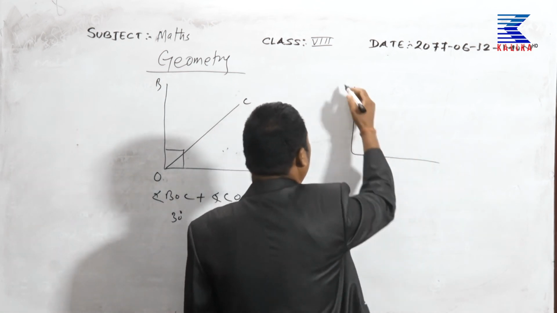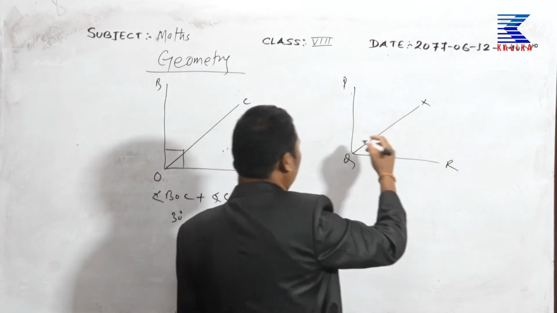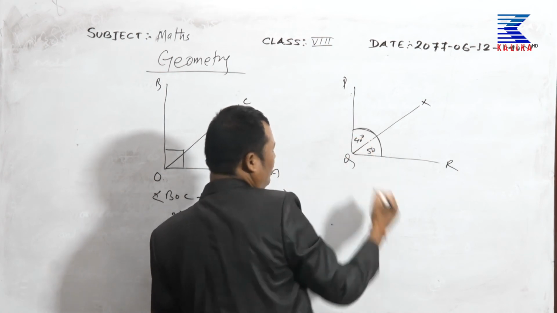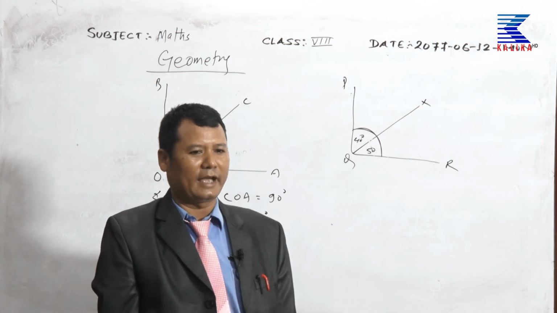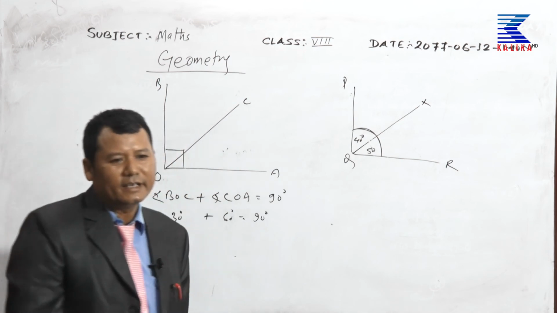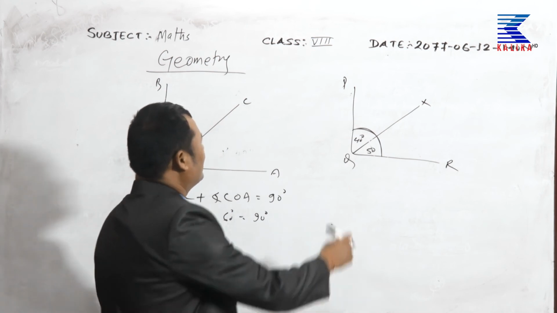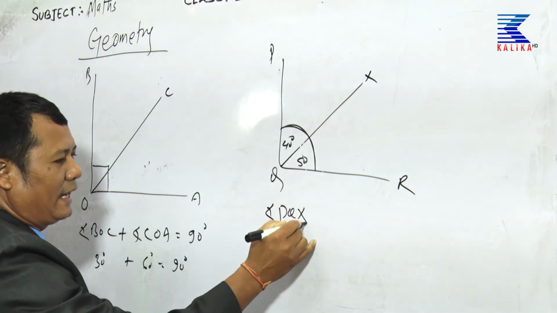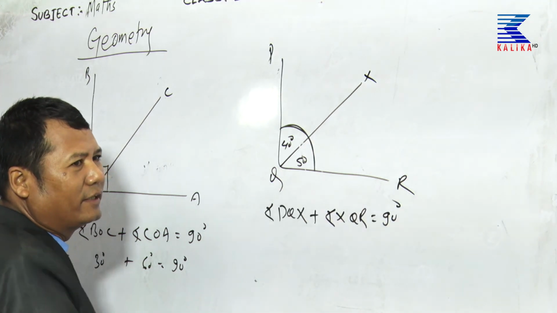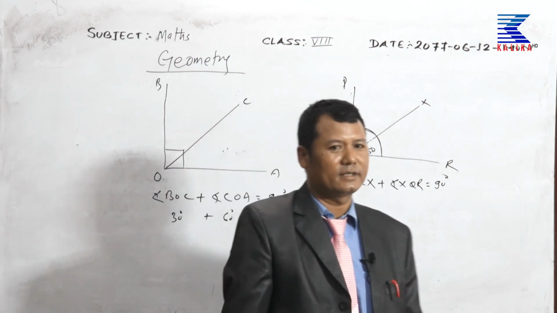Once more, next please, P, Q, R. Now here X, suppose one angle is 40 degrees and the other is 50 degrees, the whole sum will be 90 degrees. The two angles whose sum is 90 degrees are called complementary angles. Clear, everybody? Angle PQX plus angle XQR will be 90 degrees. Next slide please.